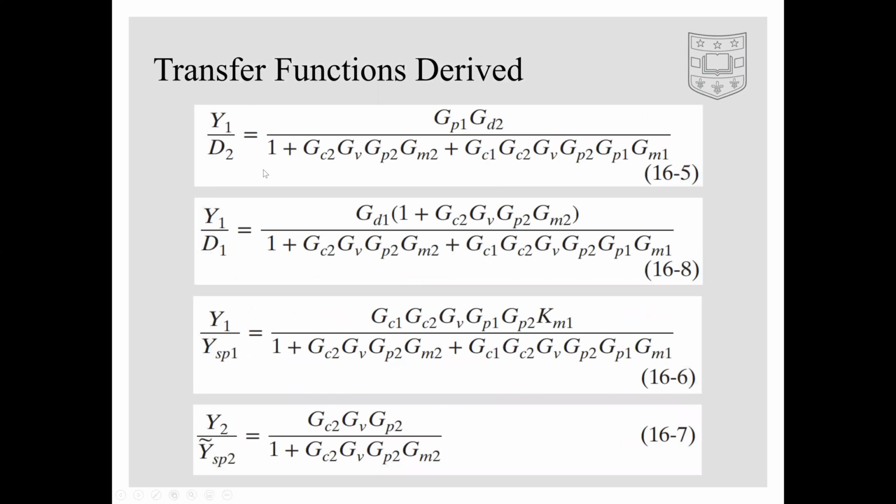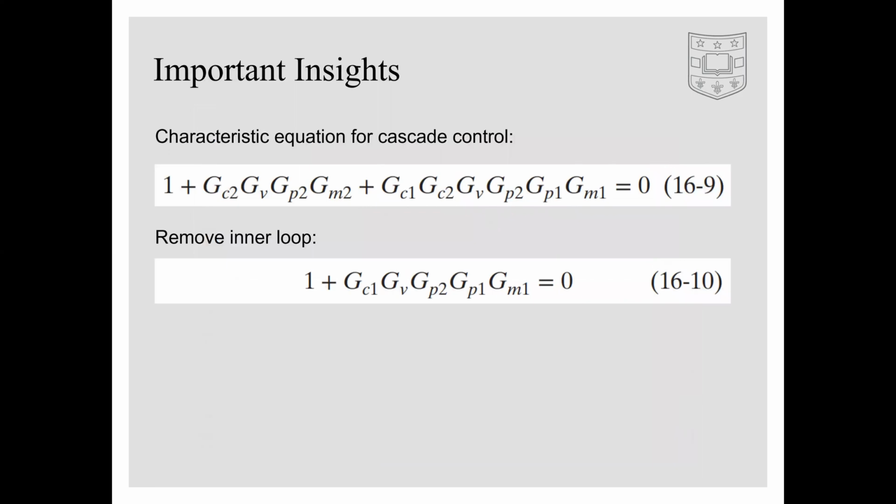Here is that transfer function, and below are transfer functions relating other variables that were derived using a similar process. In the denominator of the first three transfer functions, all of which model the process output y1, we can see the characteristic equation for cascade control in the denominator. Now here's that characteristic equation again, which is shown separate from the transfer function.